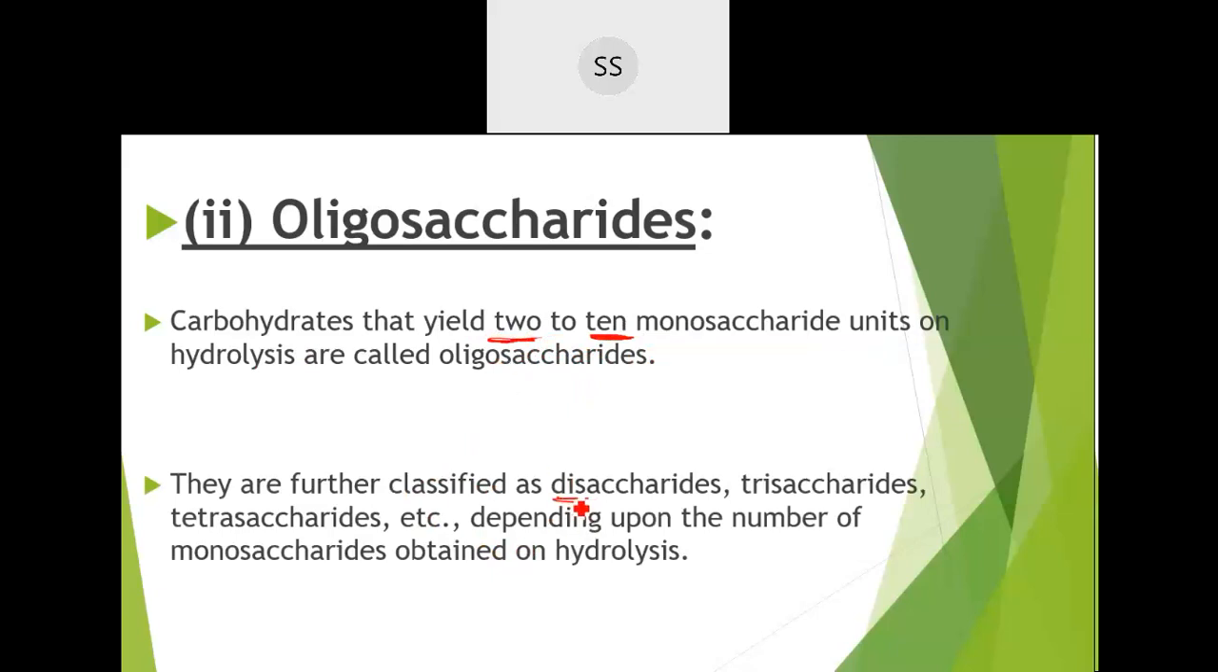So if 2 units are given, then they are called disaccharides. If it is 3, they are called trisaccharides. If it is 4, they are called tetrasaccharides, and so on, till 10, depending on how many monosaccharide units they provide after hydrolysis is done. Those are oligosaccharides. 2 to 10 monosaccharide units, if a carbohydrate gives you on hydrolysis, they are called oligosaccharides.